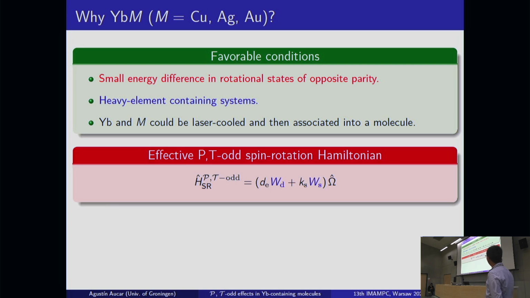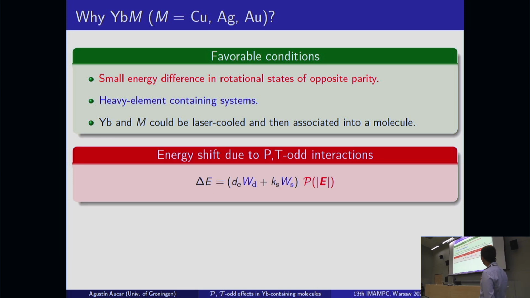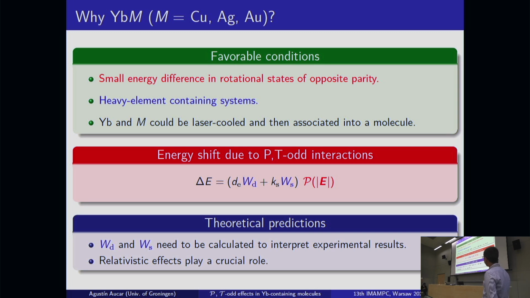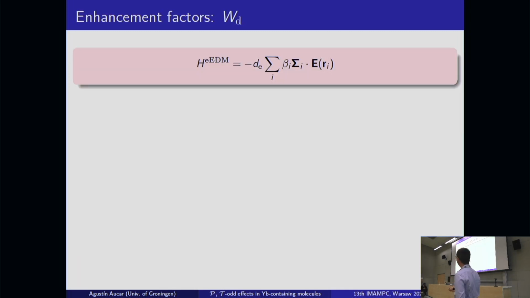So the effective parity and time reversal violating spin rotational Hamiltonian that we use, experimentally speaking, looks like this, where WD and WS are what we call the enhancement molecular factors. They cannot be measured, they need to be calculated. This will be the energy shift due to these interactions. And as I said, these two molecular parameters need to be predicted theoretically, so we need to calculate them to interpret the experimental results using relativistic methods, in a relativistic context.